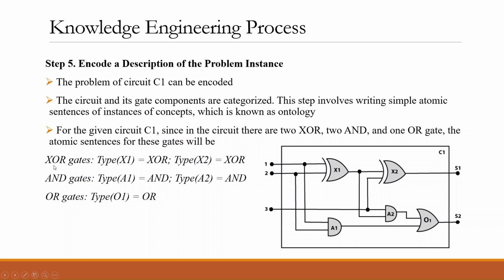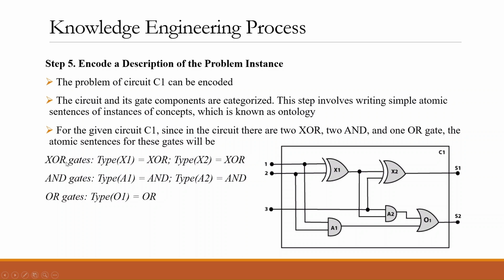So we have the exclusive OR gates. But first, let's look at this schema. Okay, so we have 5 gates. 2 are exclusive OR gates, 2 are AND gates, and 1 is an OR gate. The exclusive OR gates are x1, x2 respectively, the AND gates are a1, a2 respectively, and the OR gate is o1.